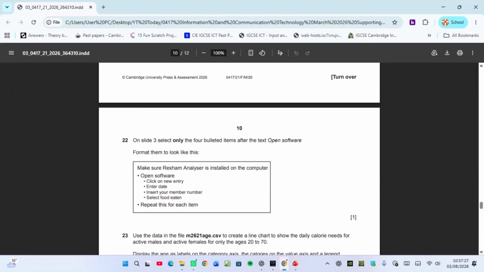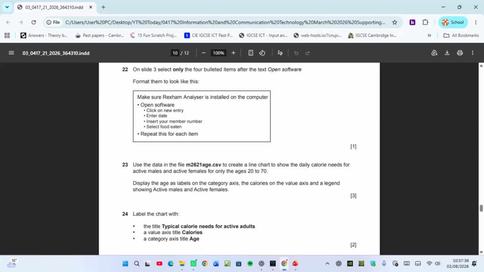And then they're saying, on slide 3, select only the 4 bulleted items of the text, Open Software, and format them to look like this. So after Open Software, these things need to be demoted. These bullets need to be demoted a little bit so that they're indented inside.